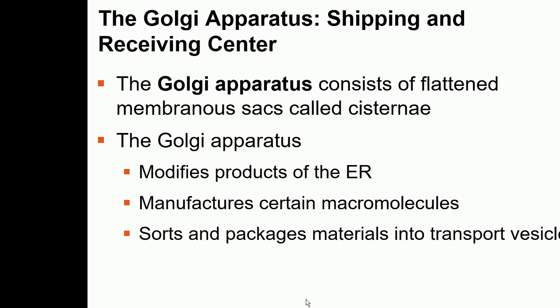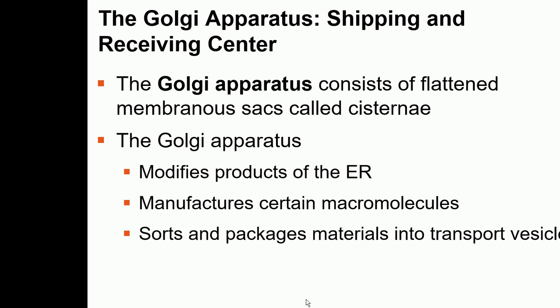Next is the Golgi apparatus. Now, the function of the Golgi apparatus. Usually I give an analogy here. The Golgi apparatus is just like a post office. Now, what is a post office? A post office gets letters from different regions, right? And on the basis of the zip codes on the letters, the post office sorts these letters and then sends them to a destination. Similar is the function of the Golgi apparatus.